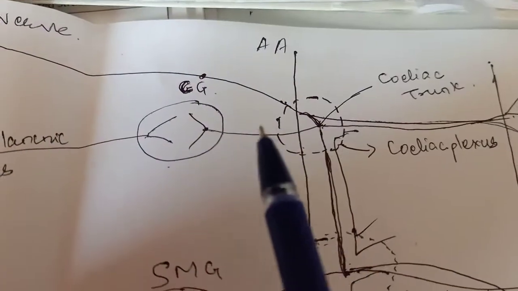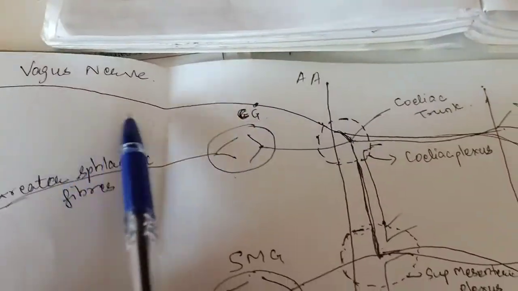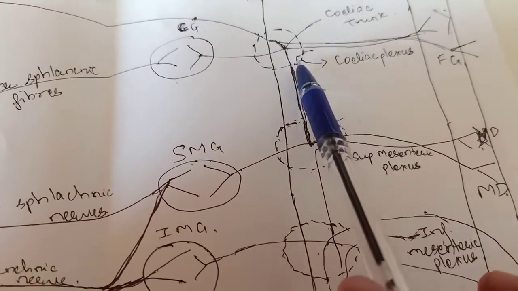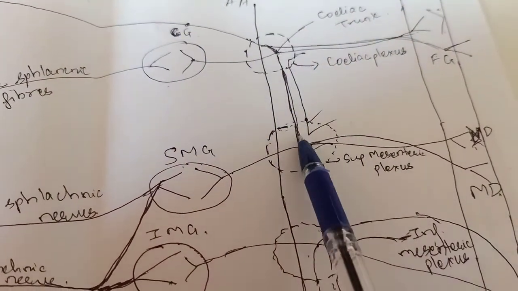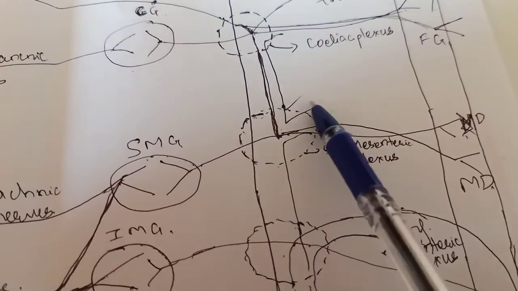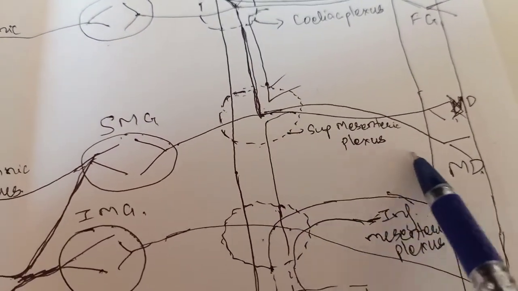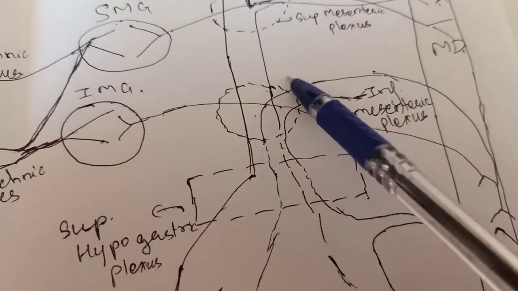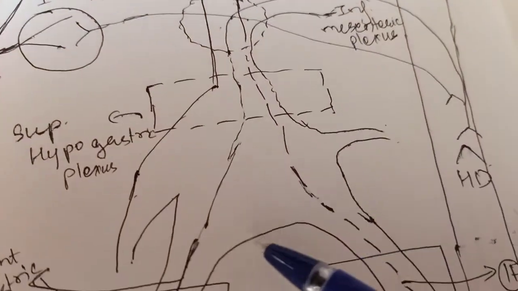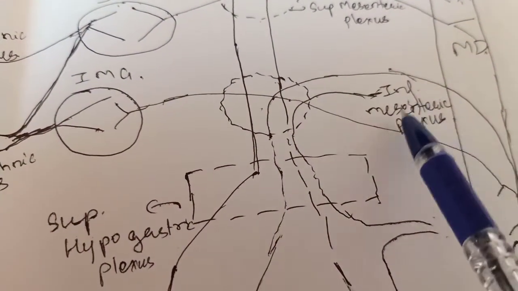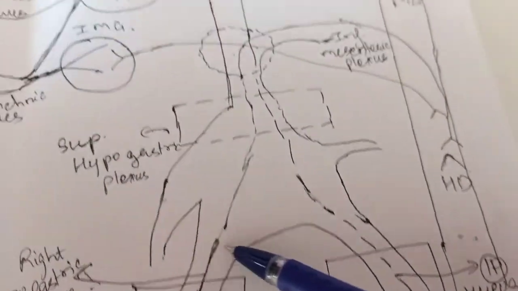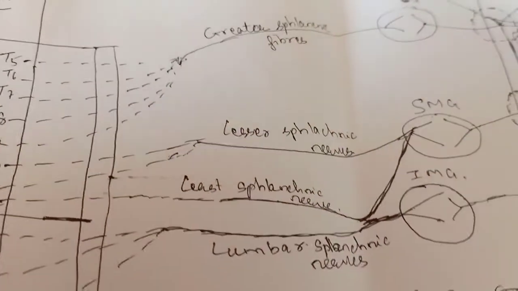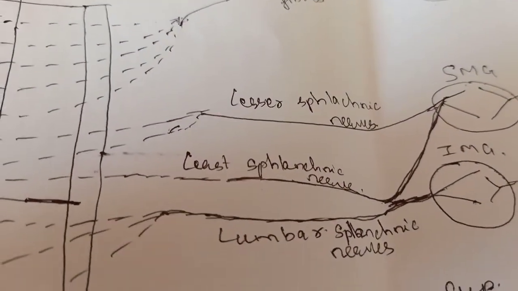Okay, so this is over. The celiac plexus from the vagus, surrounding the celiac trunk, supplies the organs of the foregut. Then from here the vagus goes down to the superior mesenteric artery and superior mesenteric plexus, and it supplies the organs of the midgut. And the inferior mesenteric plexus surrounding the inferior mesenteric artery supplies the organs of the hindgut. And this plexus is coming from below. So this was about the parasympathetic nervous system.